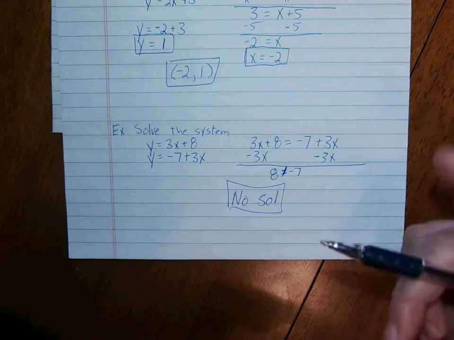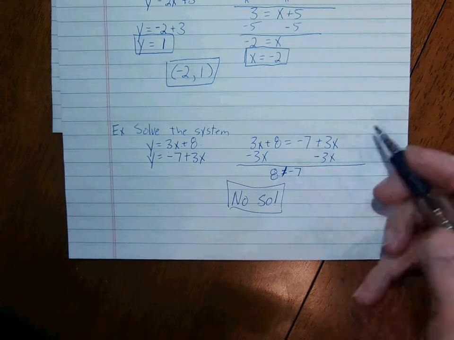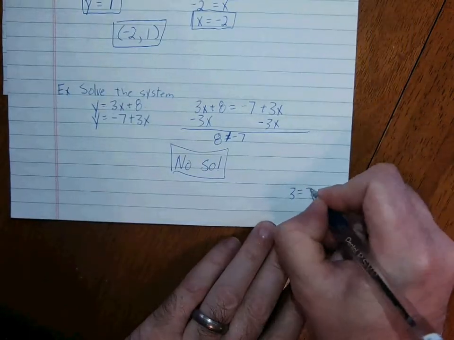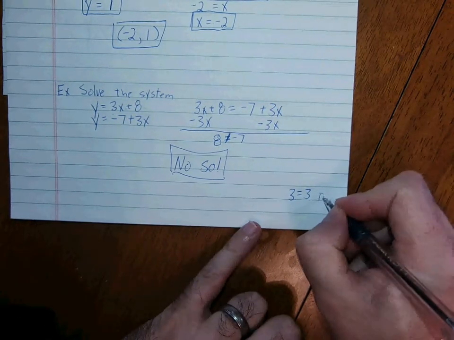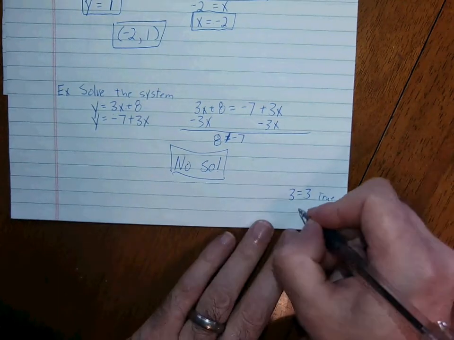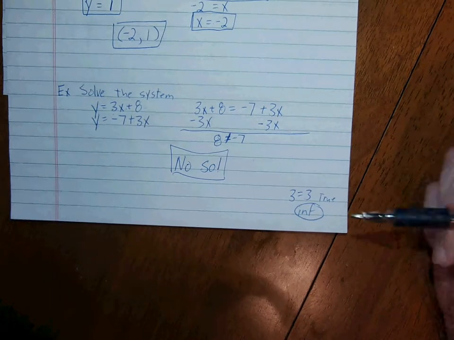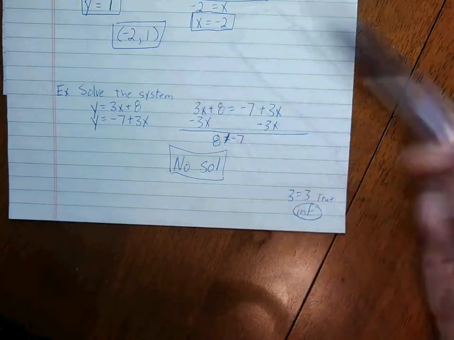Or you can get one more scenario where, let's say, you have 3 equals 3. Well, 3 equals 3 is true. If it is true, that means you're going to have an infinite amount of solutions. So there are 3 different possibilities: infinite, no solution, or 1 solution.